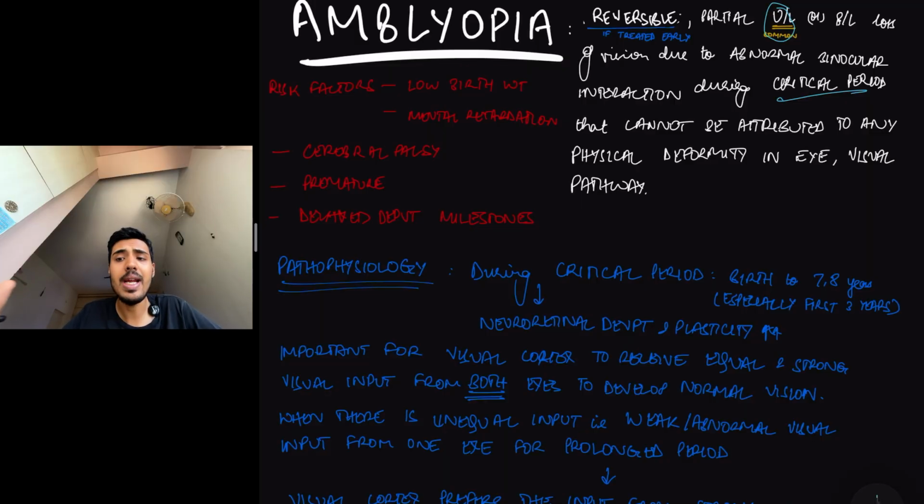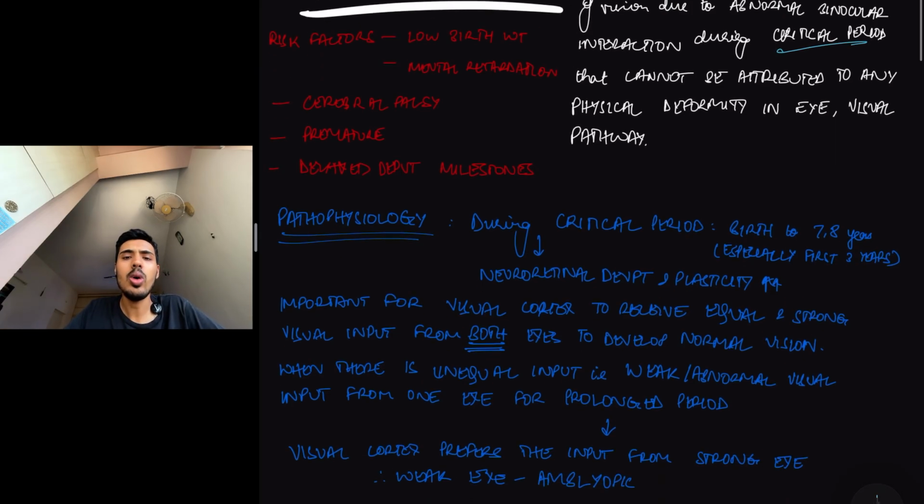And so this cannot be attributed to any physical deformity, like a refractive error or anything like that. It can be due to refractive errors, but it is not due to physical deformity, but it is due to a reduction in the visual neuronal network pathway. It sounds a bit confusing. I'll explain it much better later. So what are all the risk factors? It can be seen in low birth weight babies, premature babies, children with delayed developmental milestones, cerebral palsy, mental retardation, and etc.